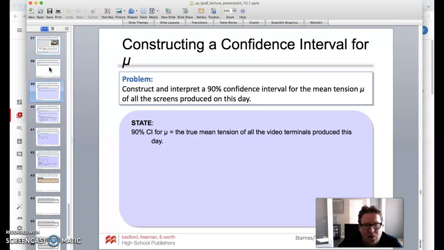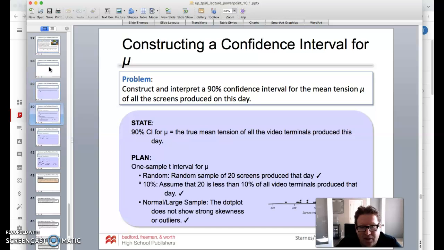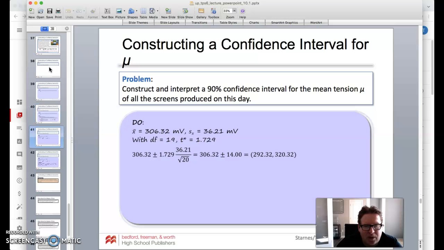All right, so here we go. We want to state a 90% confidence interval for mu, the true mean tension of all the video terminals produced this day. The plan: one-sample t interval for mu. The random condition: yes, we took a random sample of 20 screens. I think 20 is less than 10% of all the terminals, so I would assume that. And looking at the large sample condition, if we look at our plot, we don't see any strong skewness or outliers, so that's one of those conditions we can use here.